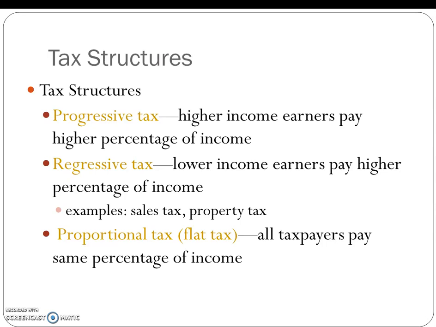So, for example, if I make $30,000 a year, I should only have to pay 20%. But if you make $3 million a year, you should be paying 35%. Now, this is a hot topic, like I said, and this will always get people fired up because a lot of times people that are successful feel that they should be entitled to keep their money, that they don't necessarily have a responsibility to pay more money for those people that perhaps haven't worked as hard as them, or whatever it might be. So this one is always one to get people's blood pressure going up.